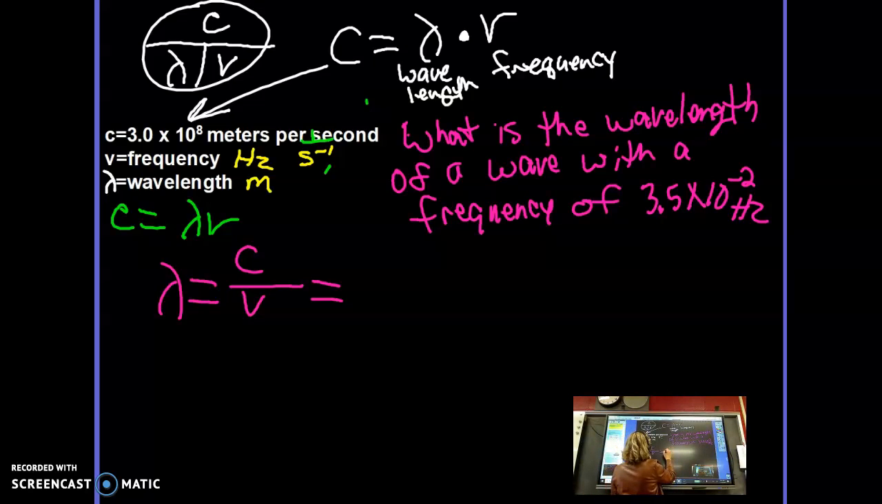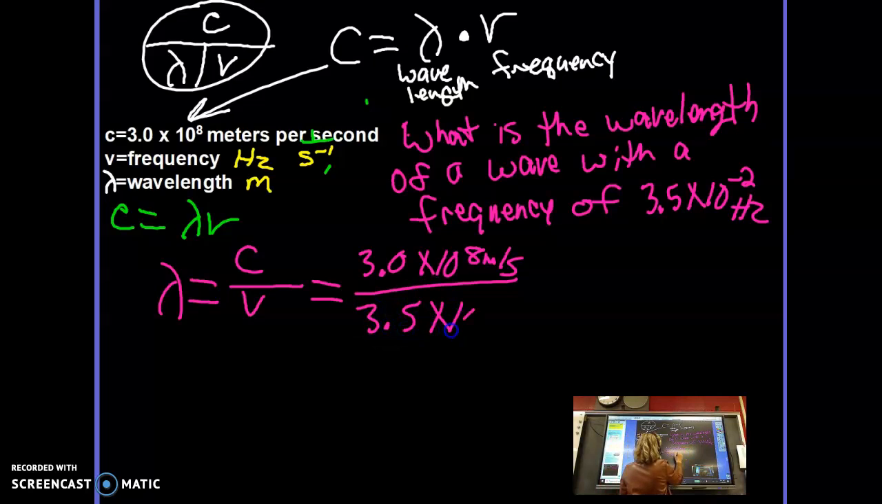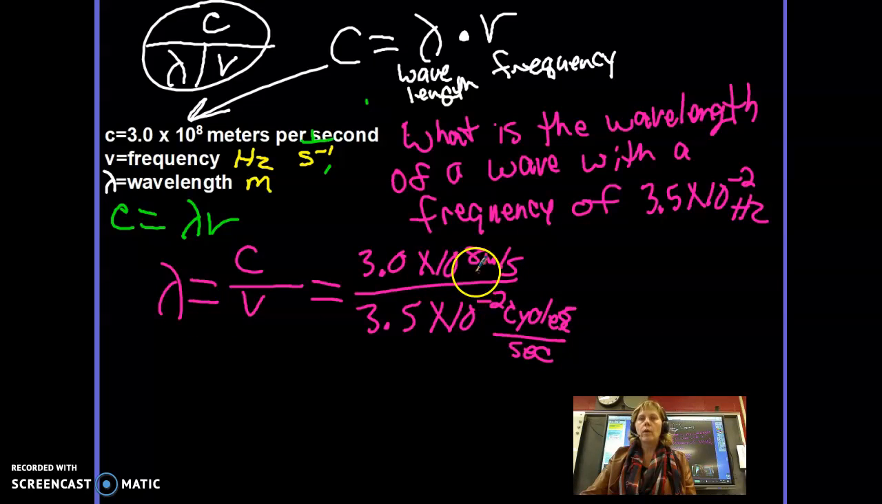So I'm just going to take 3.0 times 10 to the 8th meters per second divided by my frequency of 3.5 times 10 to the negative second hertz. You can just write hertz, but I know that this is cycles per second, so that seconds is going to cancel out. I also know that wavelength is in meters, just so you know. And then I'm just going to grab a calculator and do the math quick.